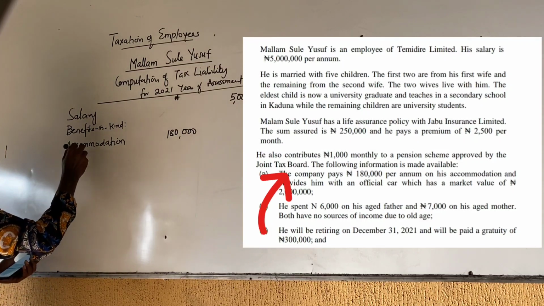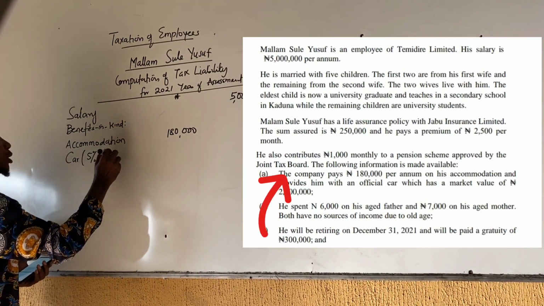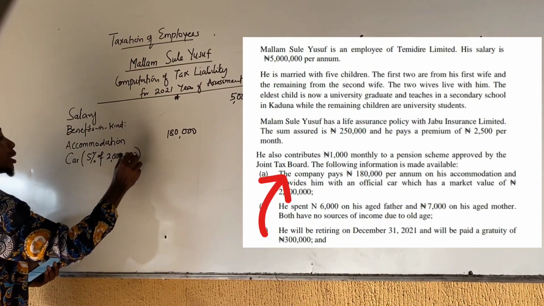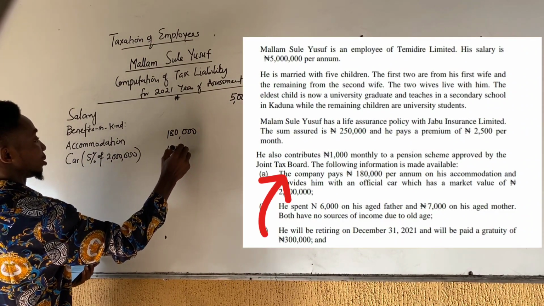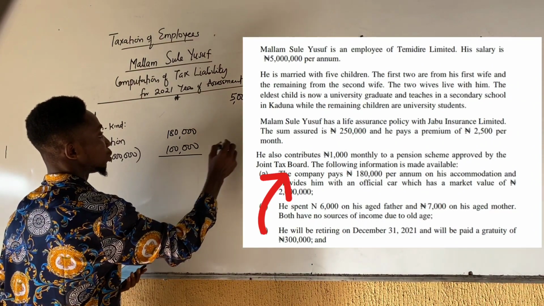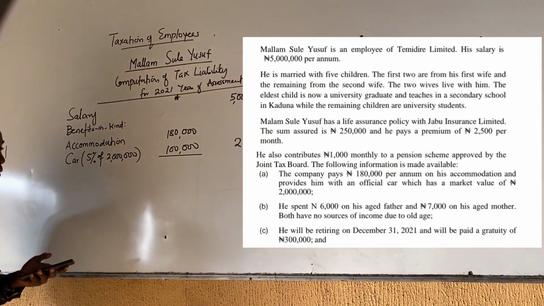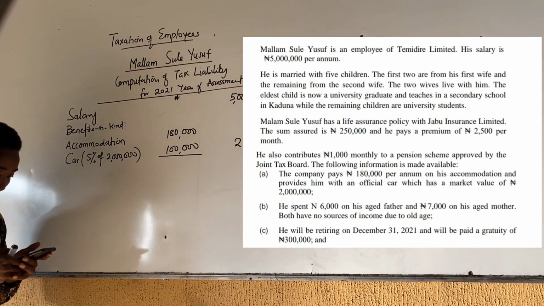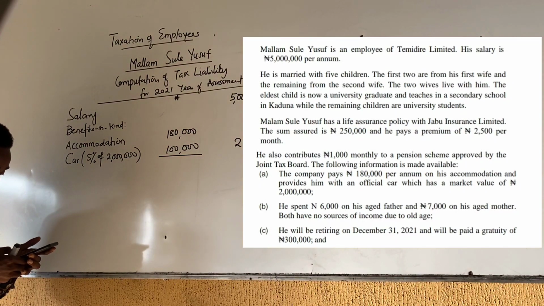Rather, we calculate 5% of 2 million, and that will give us 100,000. When you add together, it gives us 280,000. So that's the total benefit in kind Malam Sule Yusuf enjoyed.